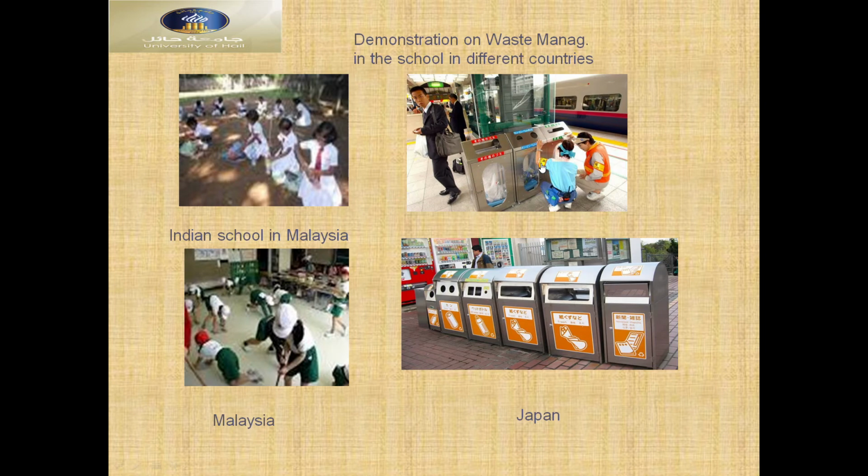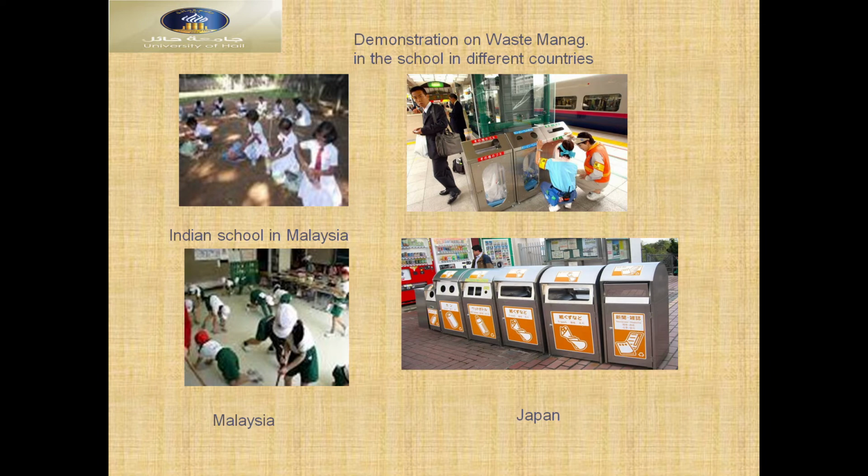You can see here demonstration on waste management in schools in different countries, in Malaysia, Japan, and China. They are doing demonstrations on how to manage the waste and how to convert it to energy or an asset for our society.